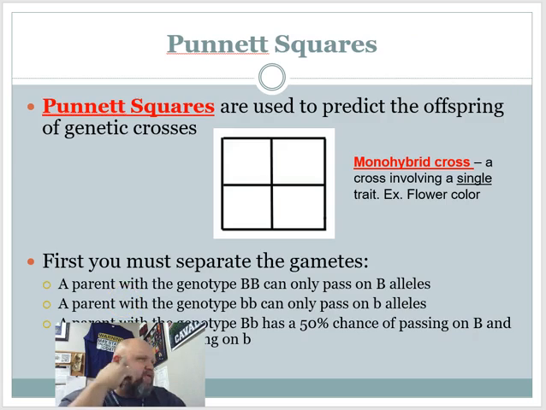All right, so Punnett squares. This is showing those three laws that Mendel came up with all together in one place. We use these squares to predict what's going to happen.